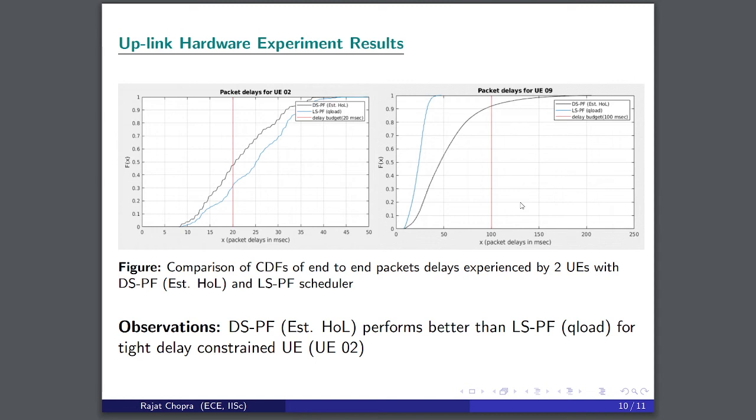The CDF plots for the end-to-end packet delay clearly show that the LSPF scheduler is biased toward UE09, having the high data rate, as we can see from the plot of UE09 and LSPF. And the DSPF scheduler using estimated HOL values performs better for the UE having a tight delay budget, which is UE2.